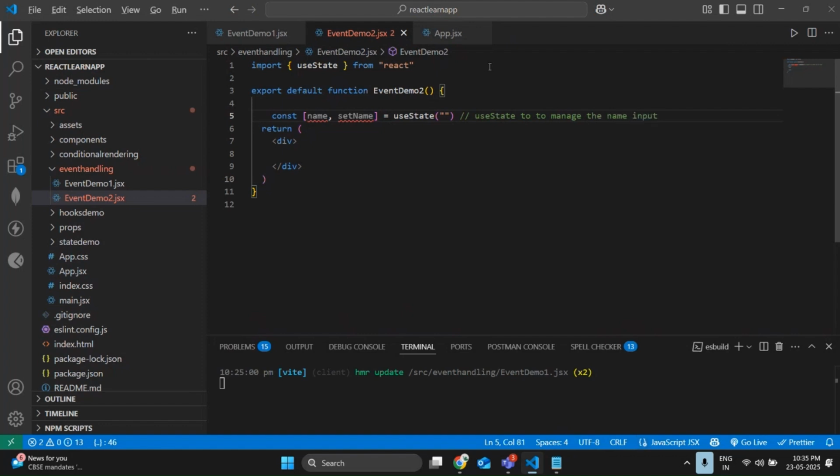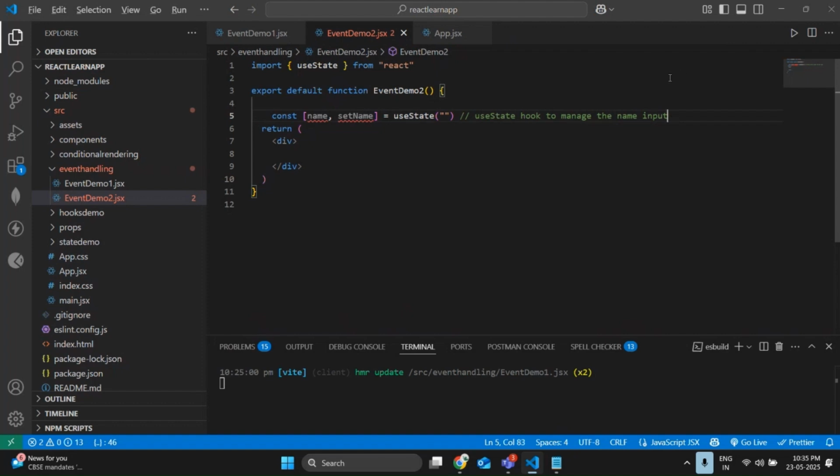Clear? To manage the name input. Done. I can say useState hook. Sorry, useState hook. Done.